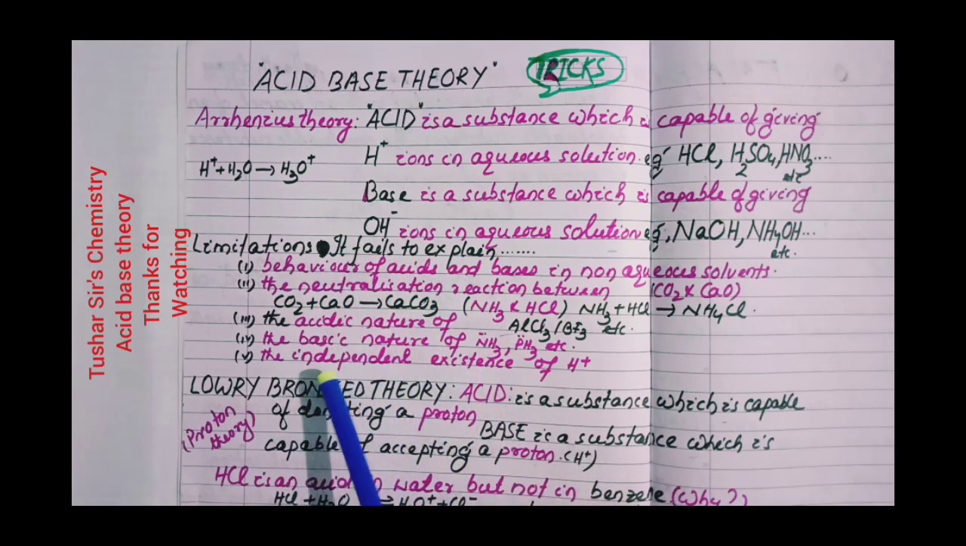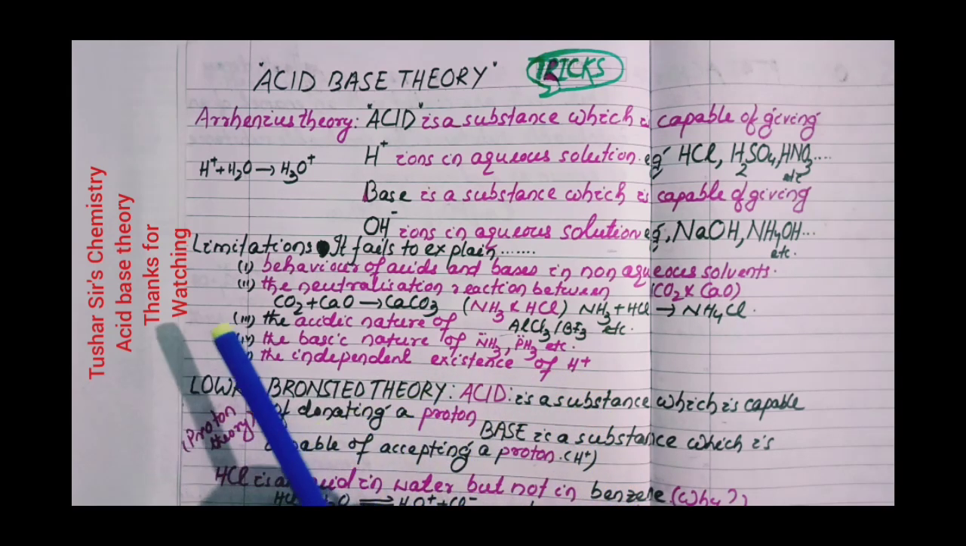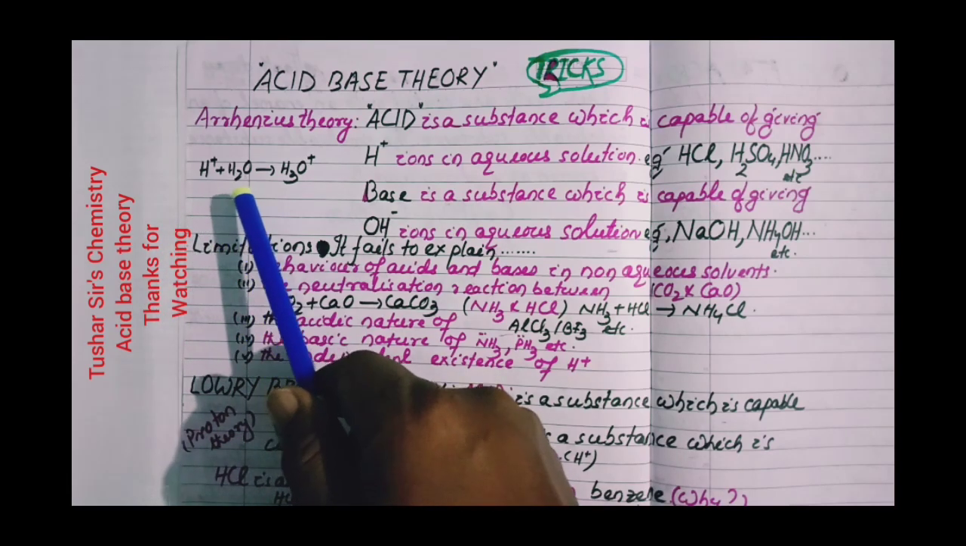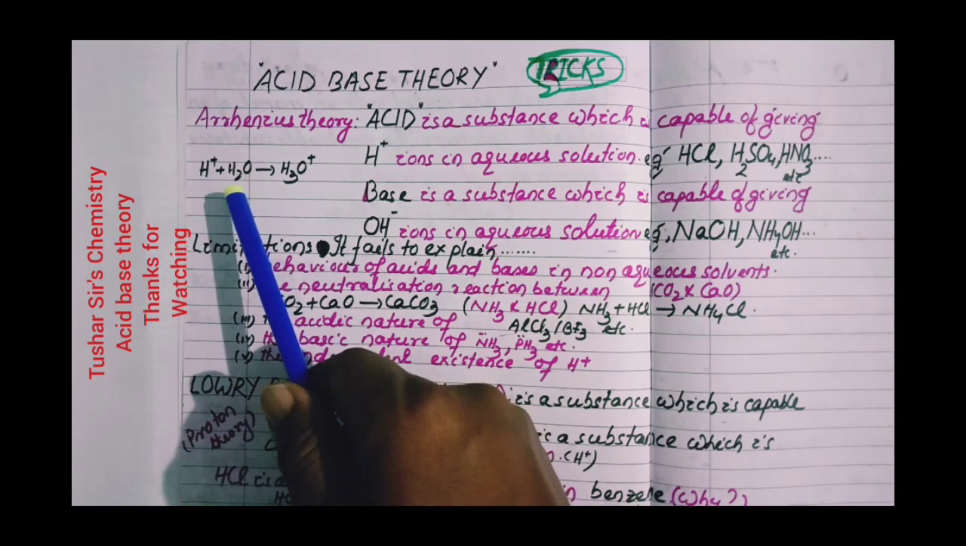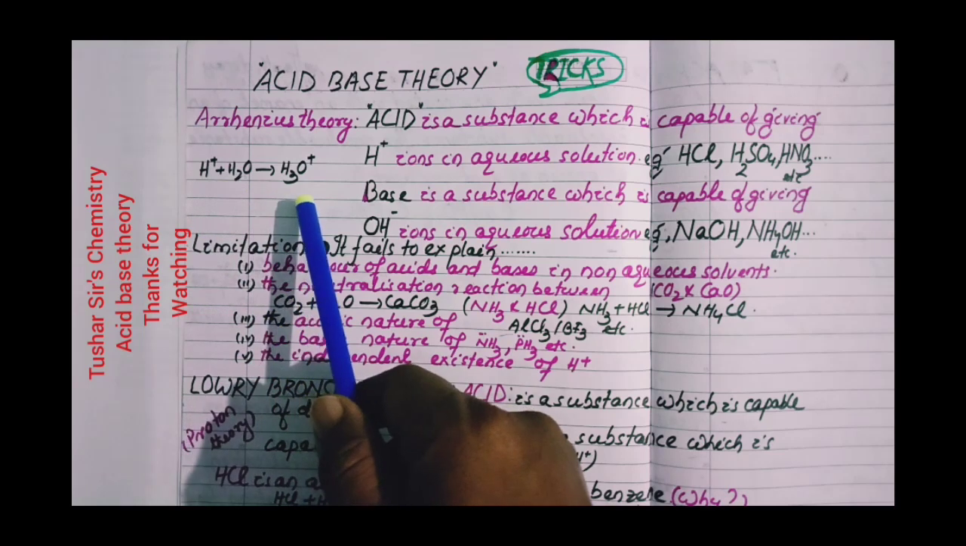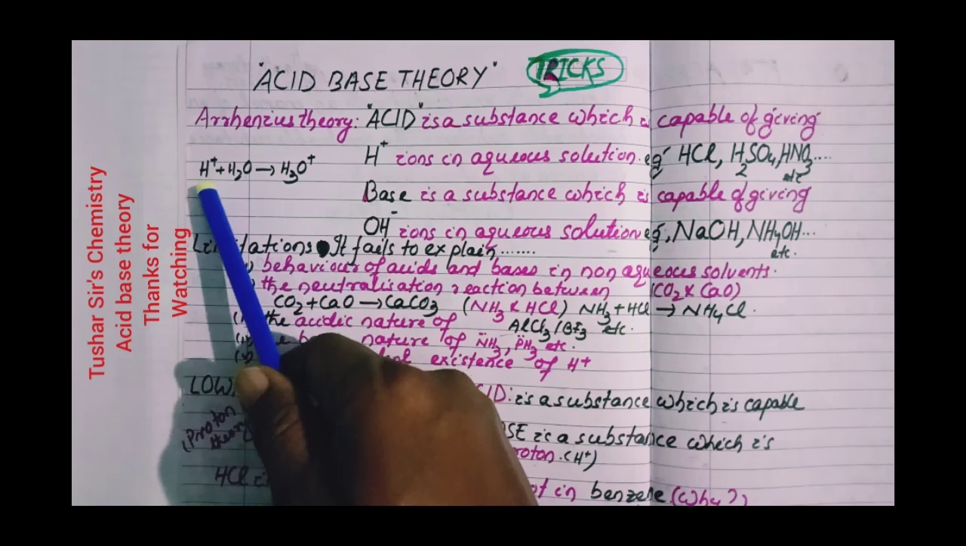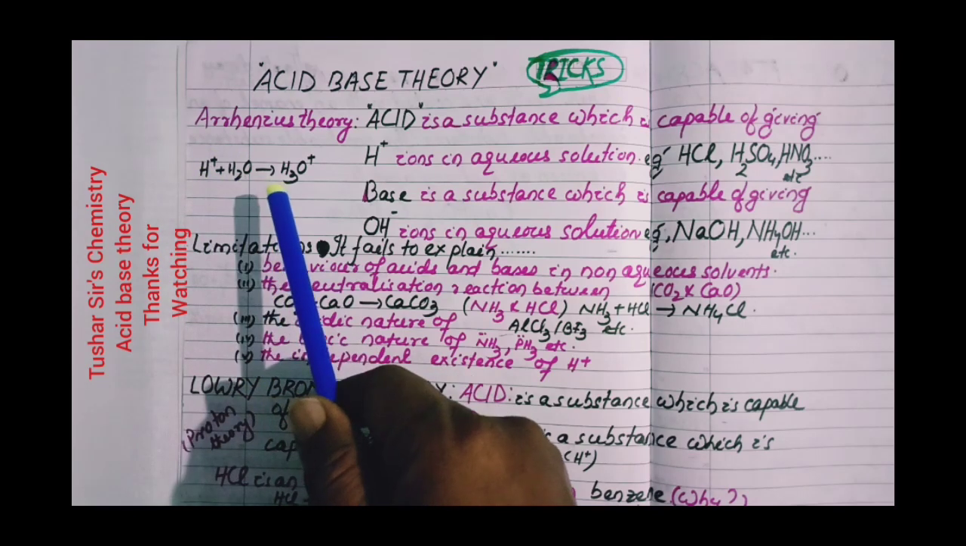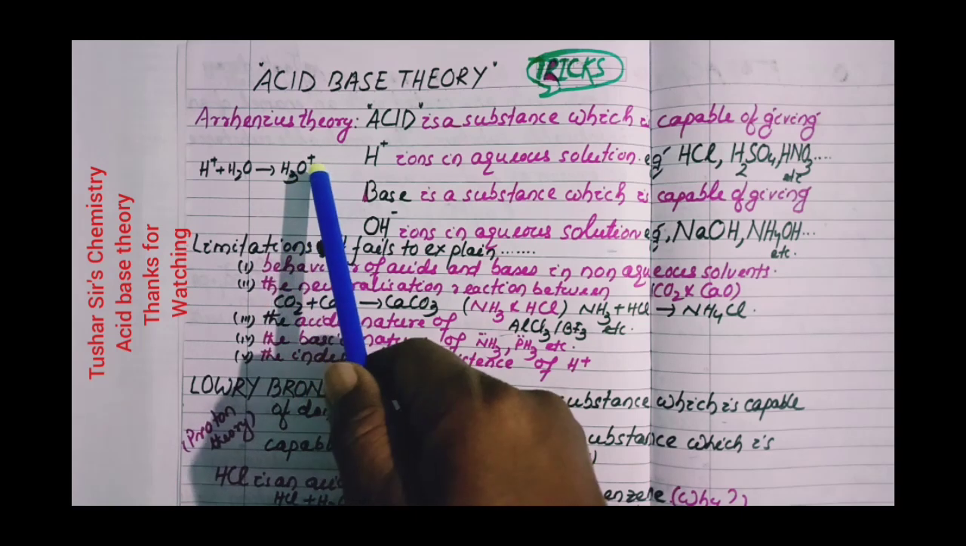It fails to explain the independent existence of H+ ions. H+ ions never exist independently. H+ remains in association with water molecules, either one water molecule or more than one. If one water molecule gets associated with one H+ ion, it gives H3O+, that is oxonium ion or hydronium ion. H+ never exists independently. It remains as hydronium ion, H3O+.